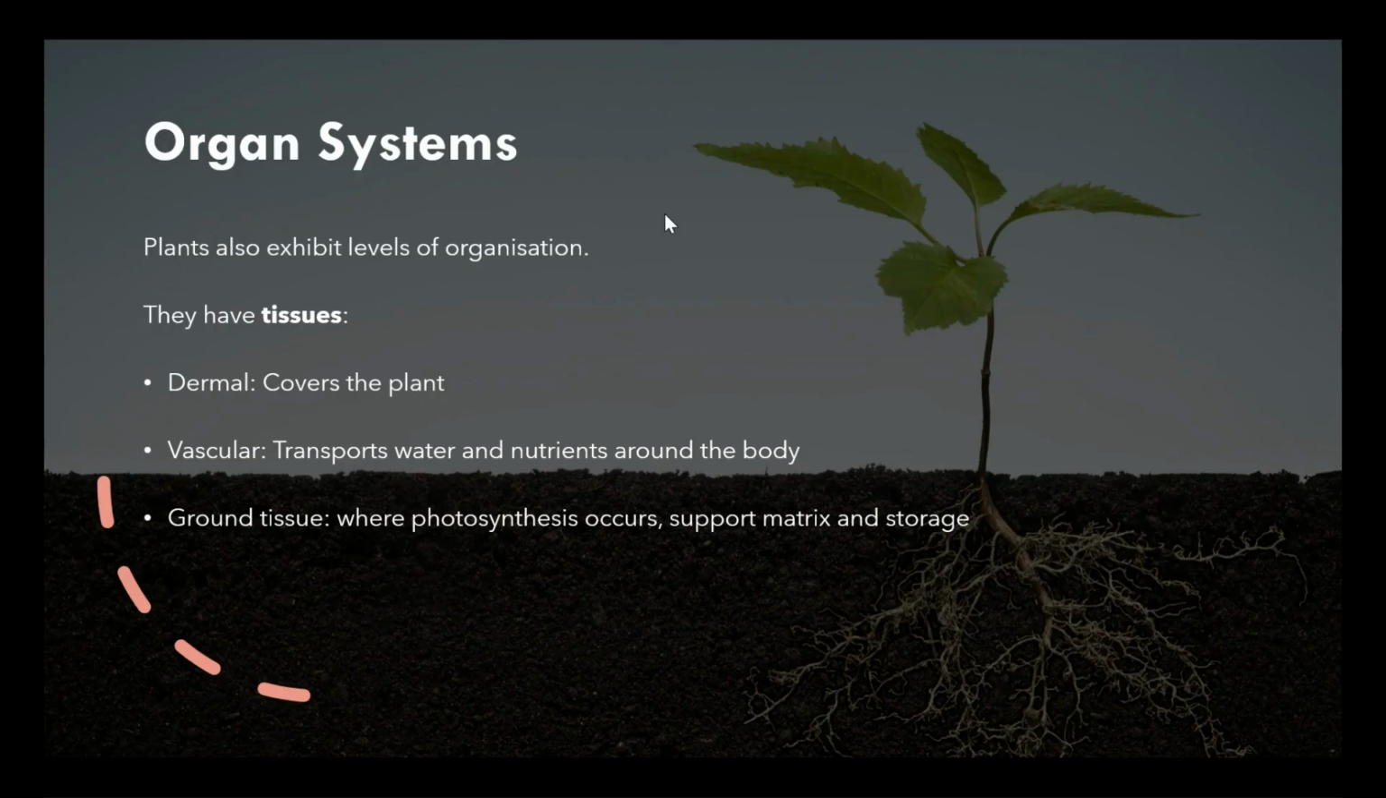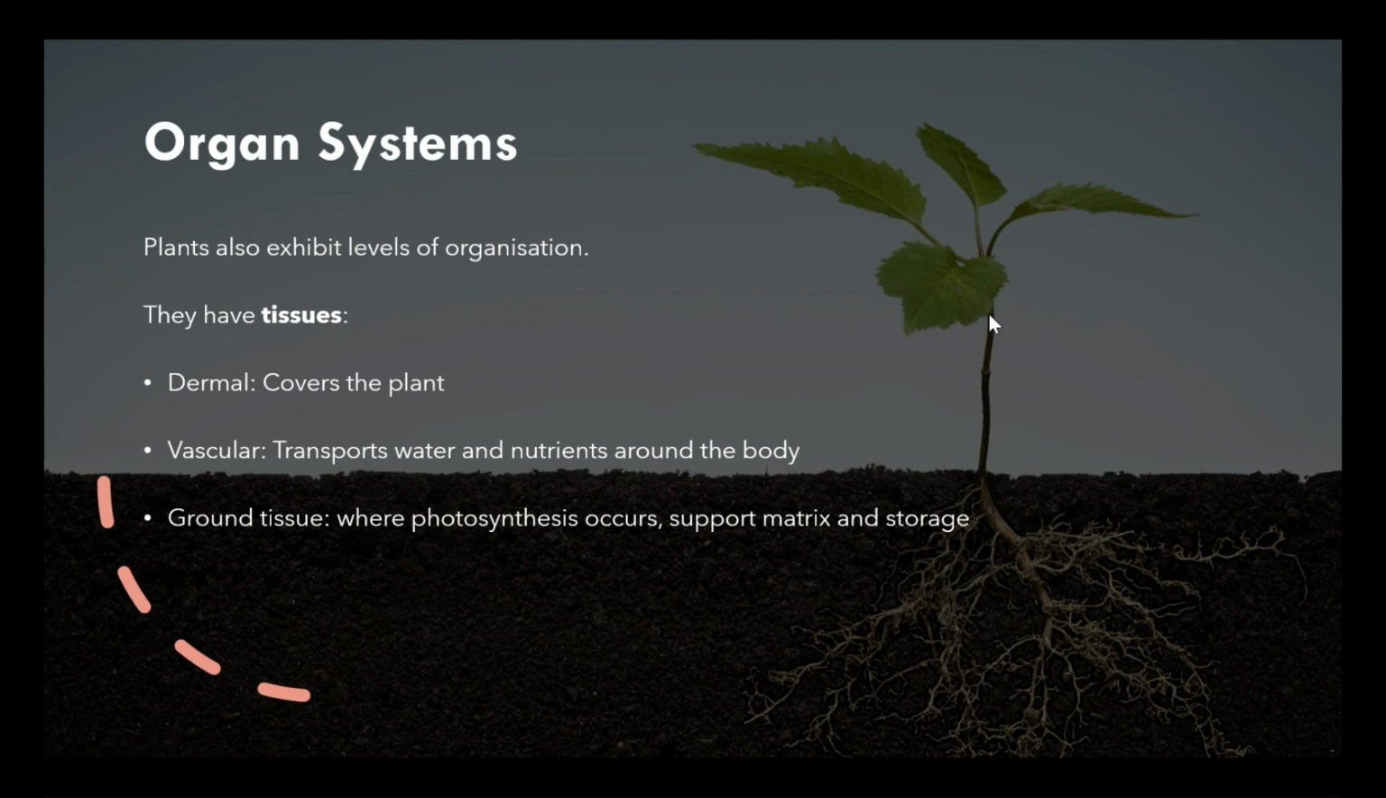So it isn't just ourselves as people or, I guess, animals that have different levels of organization. It's also important to know that plants do have their own levels of organization. So, yes, that does mean that they've got their own tissues. They've got a dermal, kind of similar, I guess you could say, to our skin. It covers the entire plant itself. It's kind of like a protective layer.